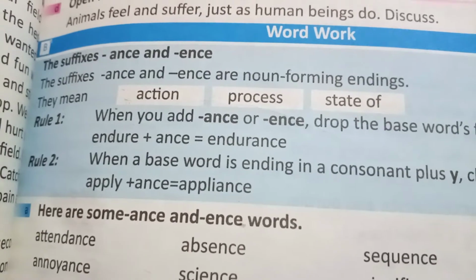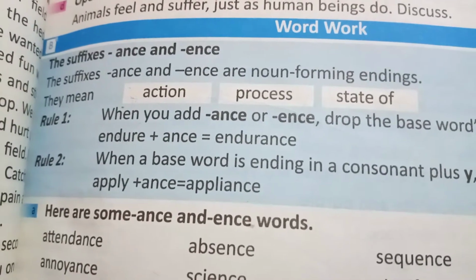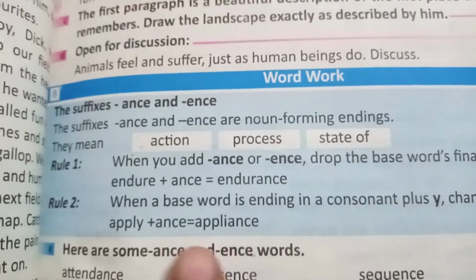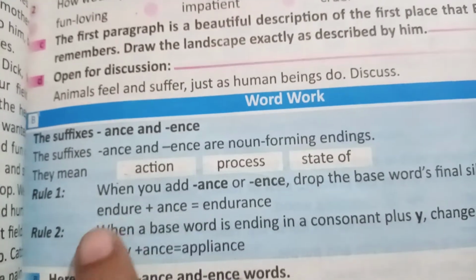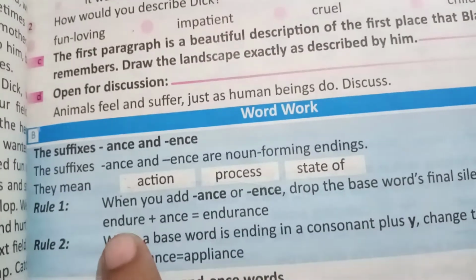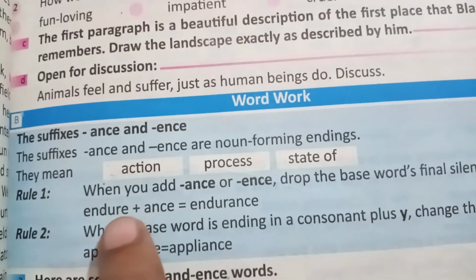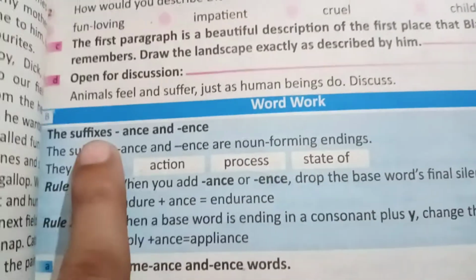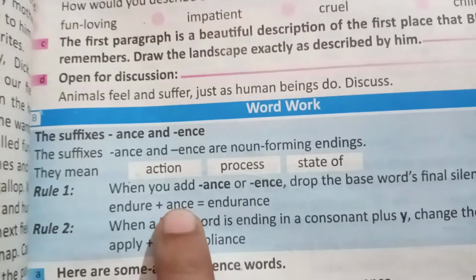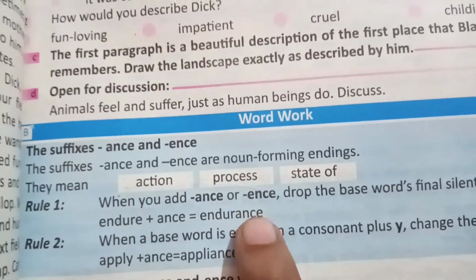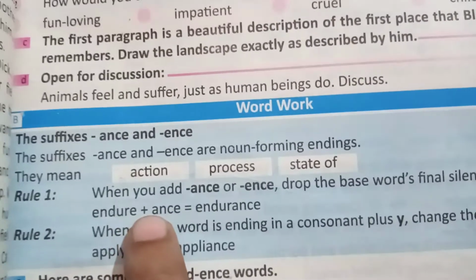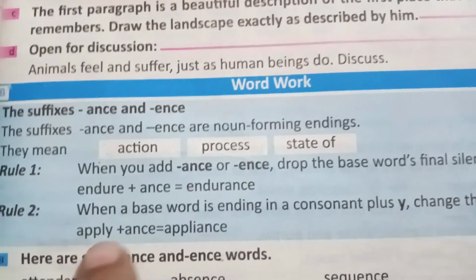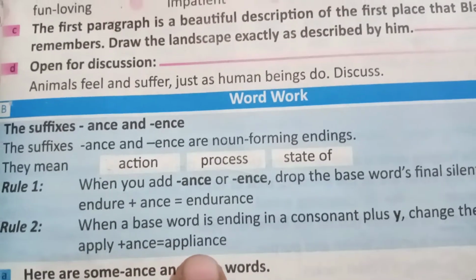Today we will be studying suffixes. Suffixes are the words that come after. For example, when you have the word endure, if we add ance, it becomes endurance. The part fixed after the word is called a suffix, and if it is fixed before the word, you say prefix. Today we are studying suffixes, which you fix after a word, and together it becomes another word. For example, endure plus ance becomes endurance. In the same way, apply plus ance becomes appliance.